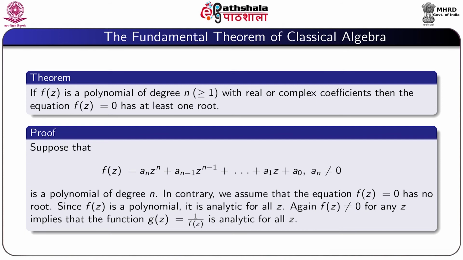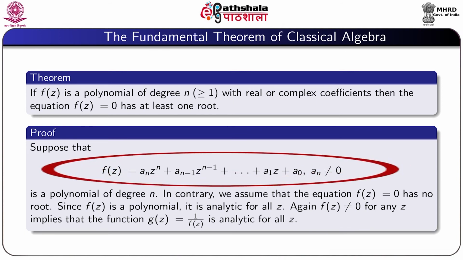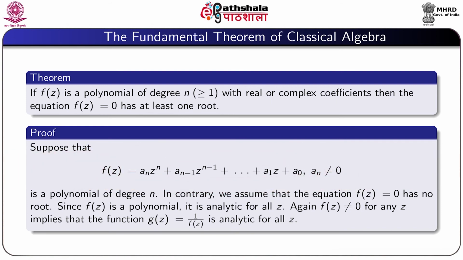Proof. We assume that f(z) equal to a_n z to the power n plus a_{n-1} z to the power n minus 1 plus up to a_1 z plus a_0, where a_n is not 0, is a polynomial of degree n. On the contrary, we assume that the equation f(z) equal to 0 has no root. Since f(z) is a polynomial, it is analytic for all z. Again, f(z) not equal to 0 for any z implies that the function g(z) equal to 1 by f(z) is analytic for all z.